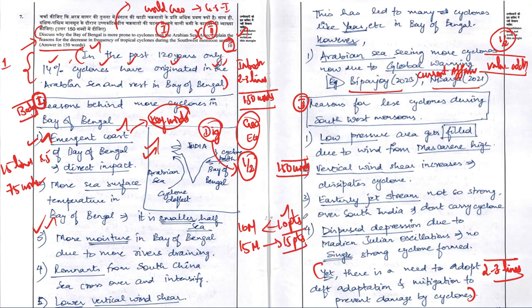The only reason being, friends, whenever you write 10 points for a 10 marker, each point would carry a maximum of half a mark. So you can easily fetch half of the marks in the body of the answer itself. Similarly, this UPSC topper All India Rank 1 Aditya Srivastava would also have got 5 marks in the body of the answer itself. Additionally, he has written an introduction which would have carried a maximum of 1 mark. But for this particular question, he would have been awarded half a mark for introduction and conclusion. So in this question, Aditya Srivastava would have got 6 marks for a 10 marker question.